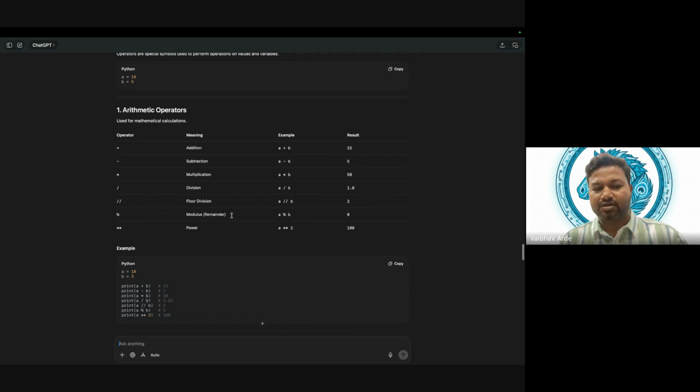Many times people get confused with these two. People do understand the others. Even power is nothing but a raised to something, that is power, right? But people are confused with these. What is this? Let's say a is equal to 7, and b is equal to 2. So 7 divided by 2, what will it be?